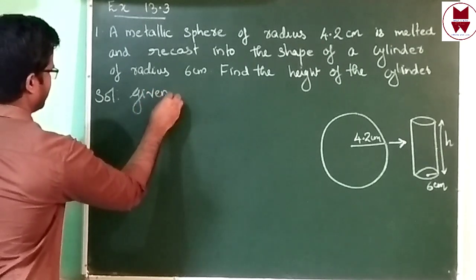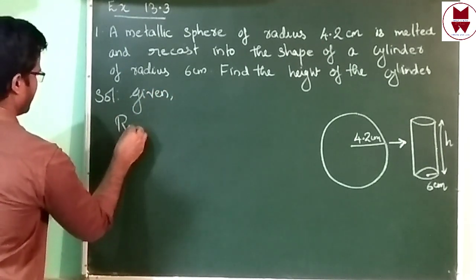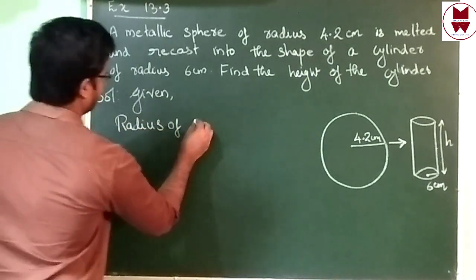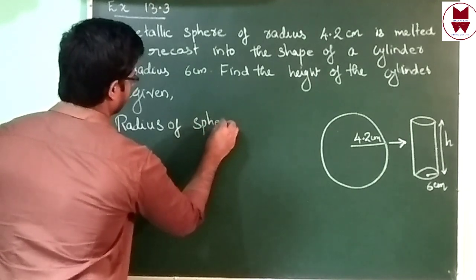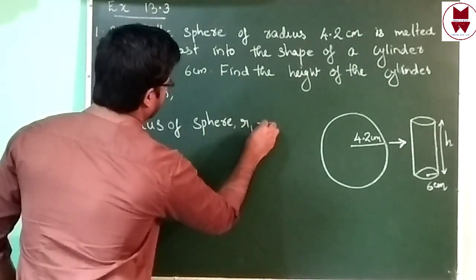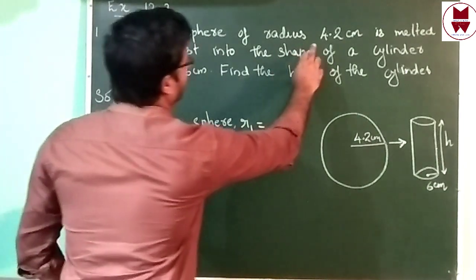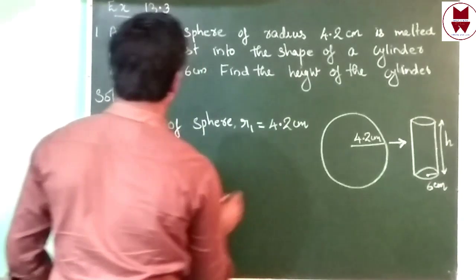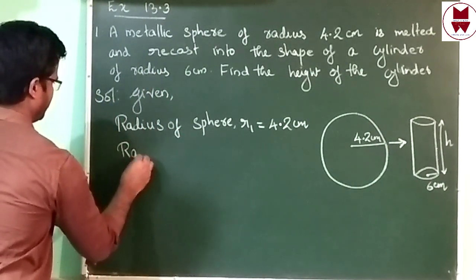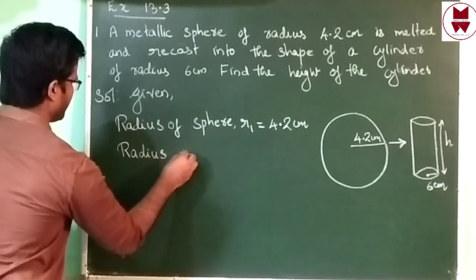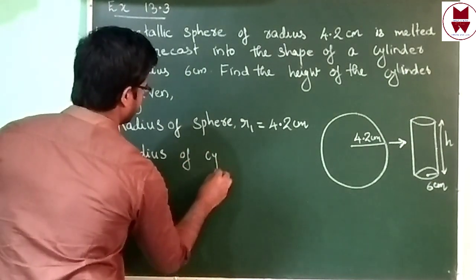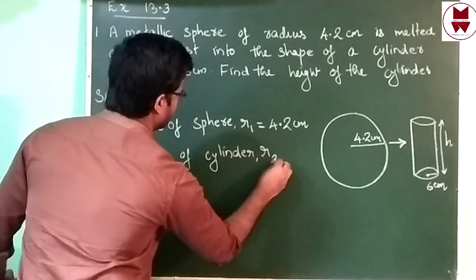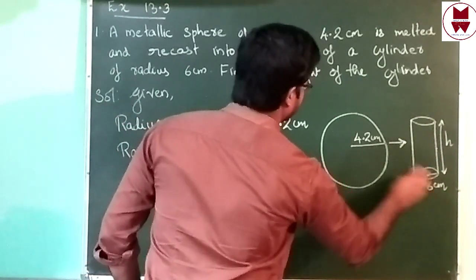We can write given: the radius of sphere R1 is 4.2, the radius of cylinder R2 is 6 centimeter.